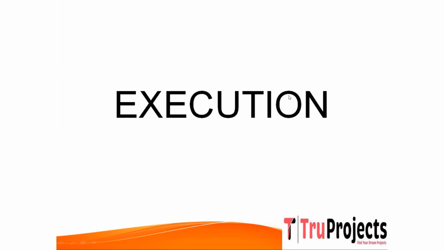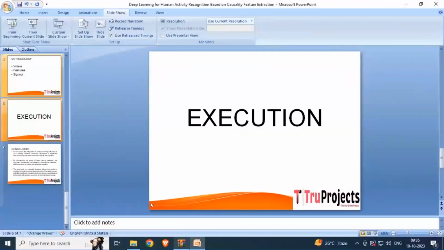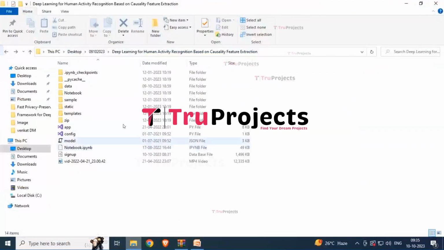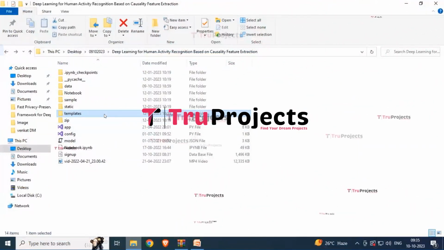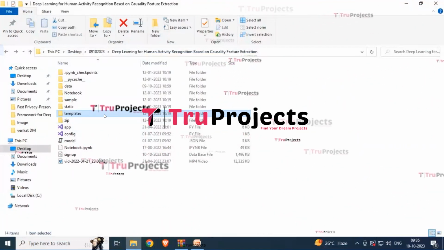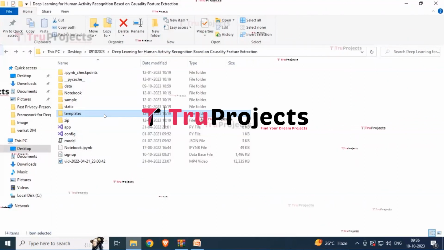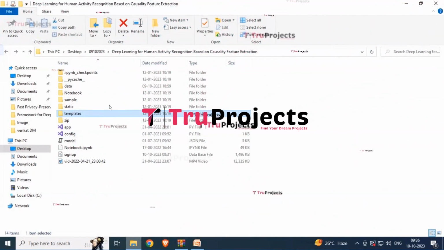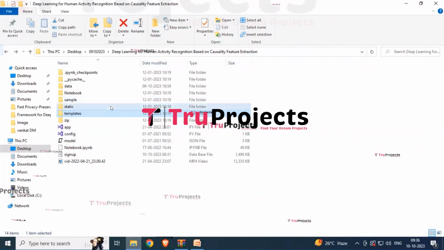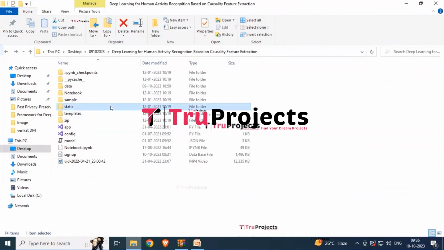So now coming to the execution part. To execute the project, first we need to open the code folder. Here we have a folder named templates. This folder contains all the HTML pages used in the project. It typically includes files like index.html, about.html, etc., which represent different pages of the website. Then another folder named static. This folder consists of files related to CSS, JavaScript, and Bootstrap.